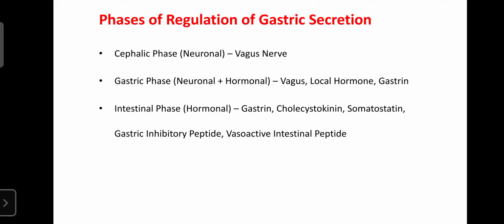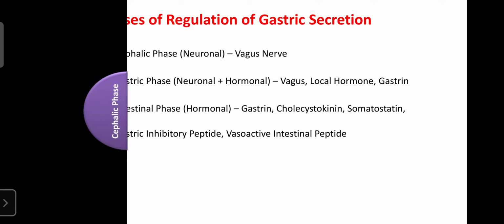Those intestinal glands are present in the duodenum, and they are activated when food enters the duodenum, which is then involved in digestion. At that time it wants to stop the entry of food from the stomach. That's why the intestinal phase, or the intestine, also controls the gastric secretion or emptying of the stomach through these hormones: gastrin, cholecystokinin, somatostatin, gastric inhibitory peptide, and vasoactive intestinal peptide. Now we can discuss them one by one.